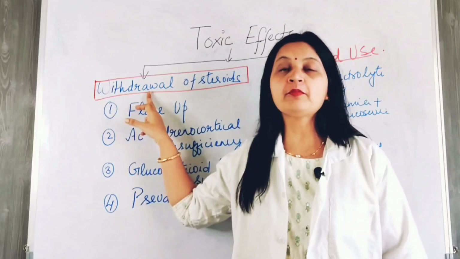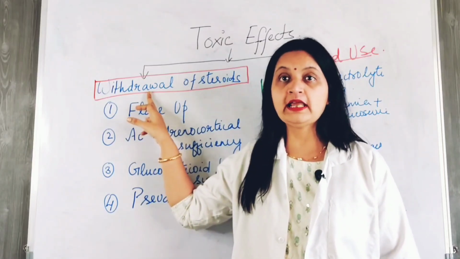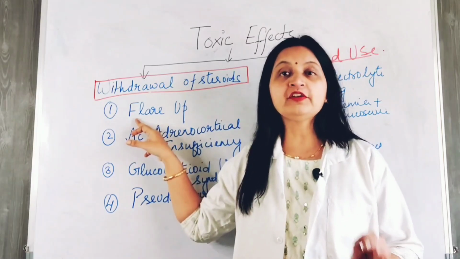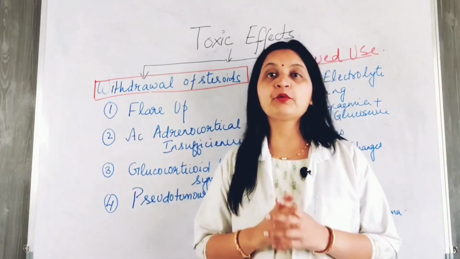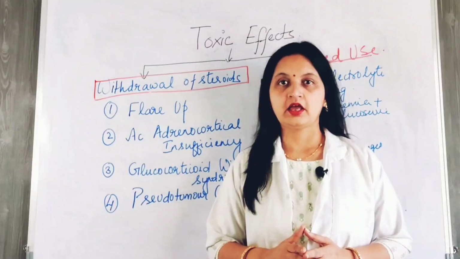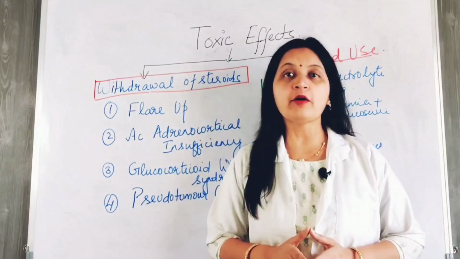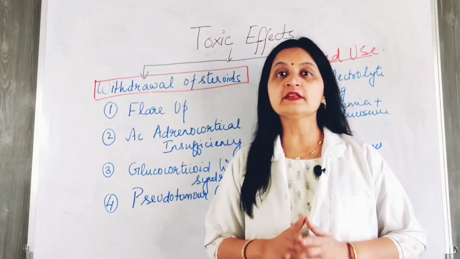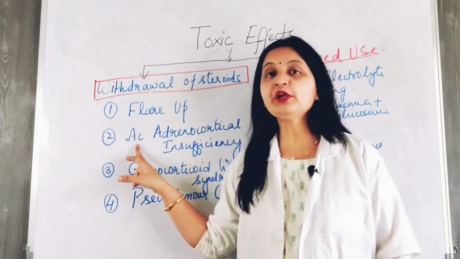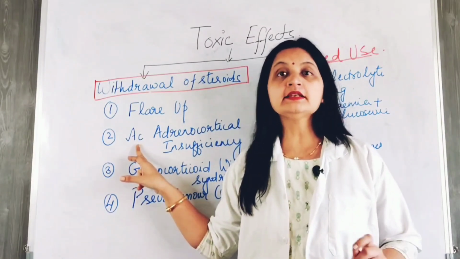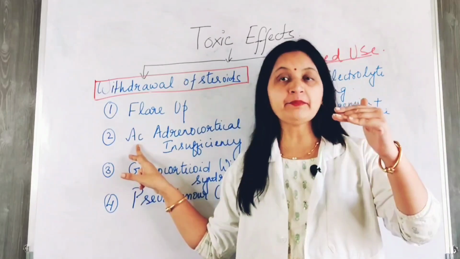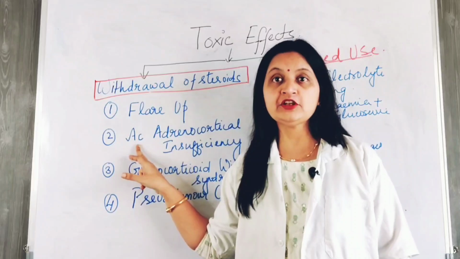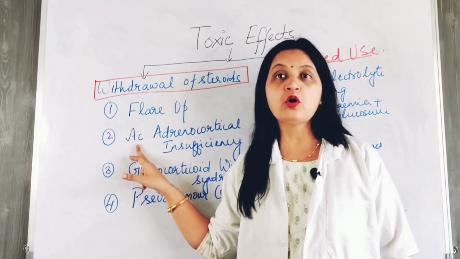The most frequent problem that is associated with steroid withdrawal is flare-up of the underlying disease. Besides this, there are other severe complications of steroid withdrawal after long-term use. The most severe complication is acute adrenocortical insufficiency, and this occurs because of the suppression of the hypothalamic pituitary adrenal axis, leading to sudden decrease in the release of mineralocorticoids and glucocorticoids.